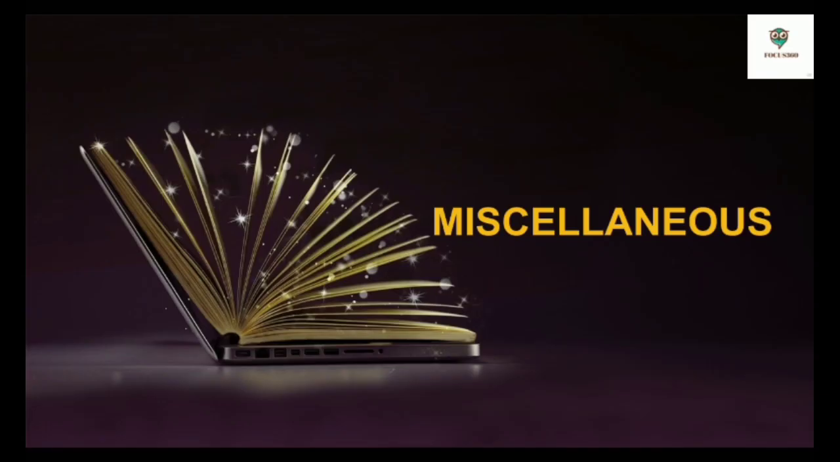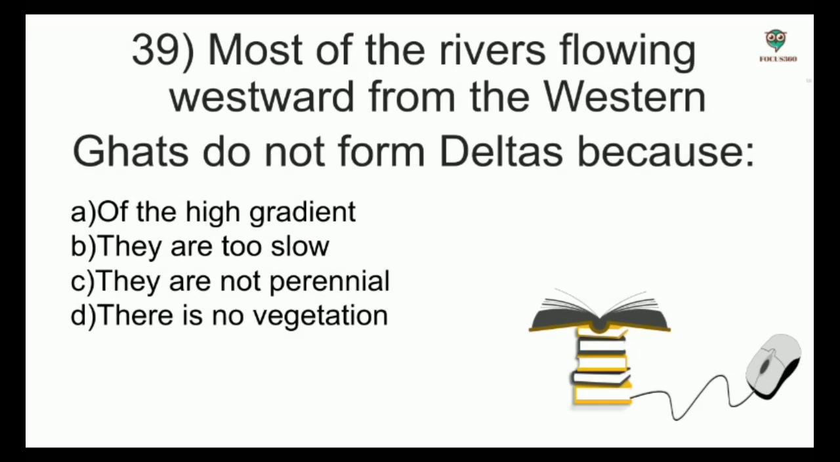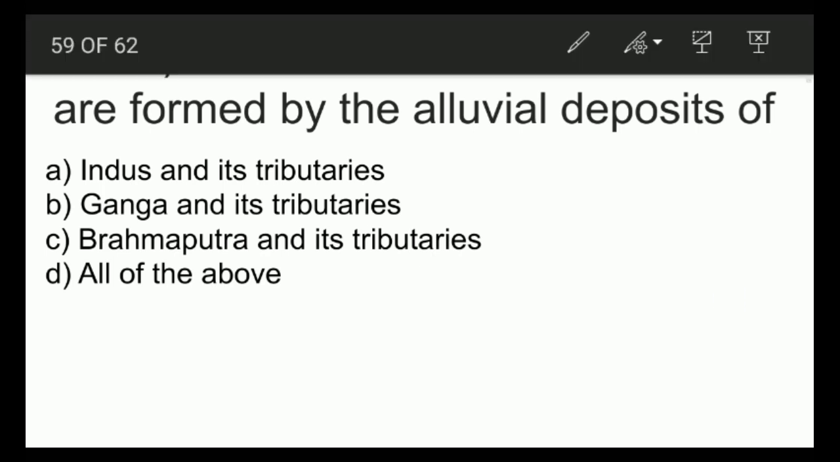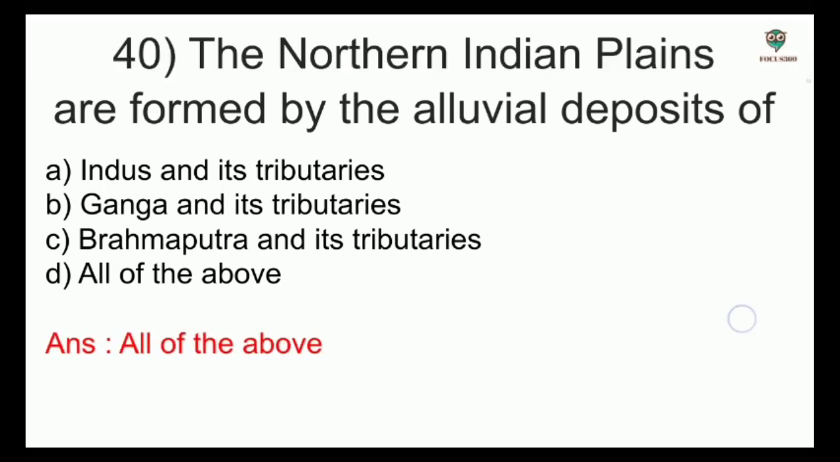Next is the miscellaneous section. Questions. Most of the rivers flowing westward from the Western Ghats do not form deltas because of options: the high gradient, they are too slow, they are not perennial, there is no vegetation. And the answer is the high gradient. Next, the northern Indian plains are formed by the alluvial deposits of options: Indus and its tributaries, Ganga and its tributaries, Brahmaputra and its tributaries, all of the above. And the answer is all of the above.